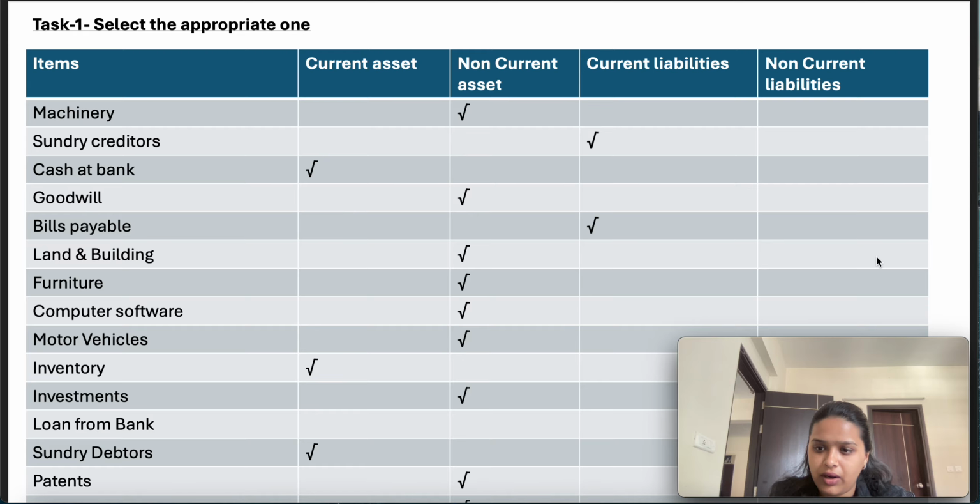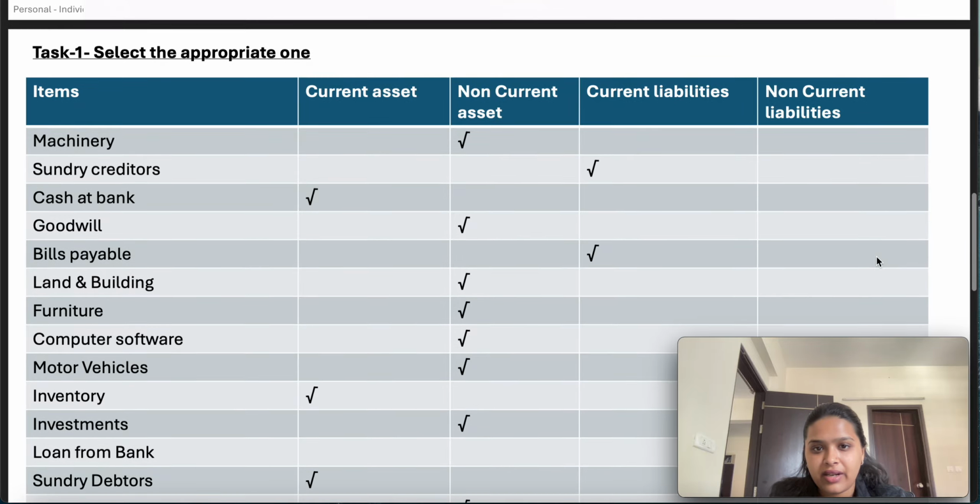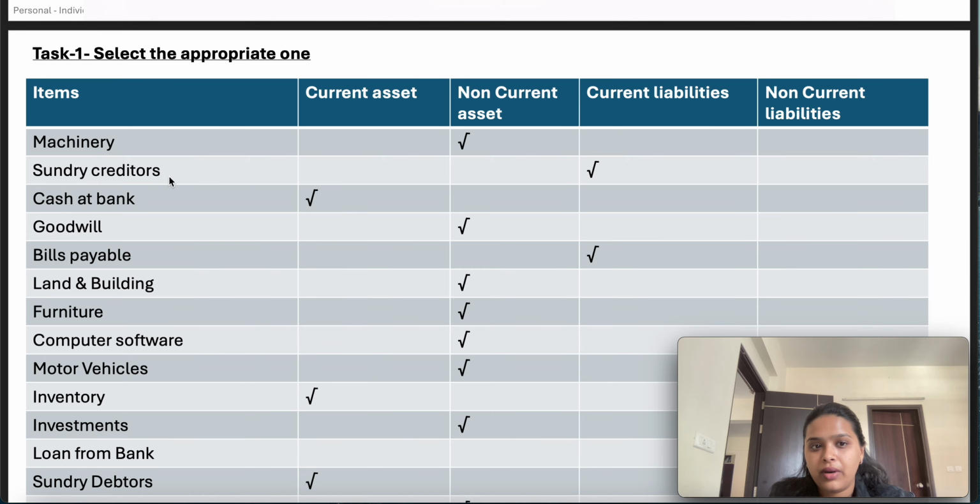It is a basic understanding that we have. And it is a tangible asset because we can see the machinery, and we have to install it physically in our factory location. Next is sundry creditors. So what is sundry creditors? It is our obligation to pay the vendor. So it is a liability, and it is a current liability, assuming that we have to pay the vendor within 12 months.